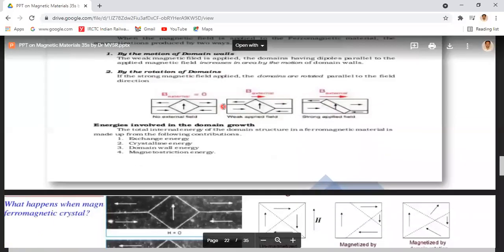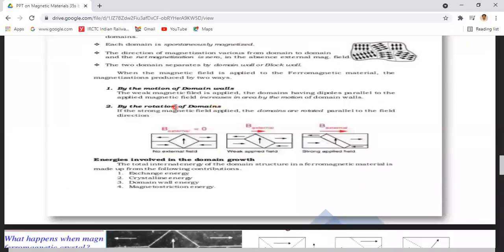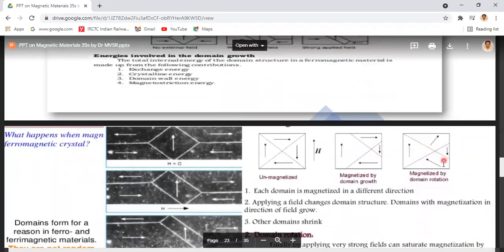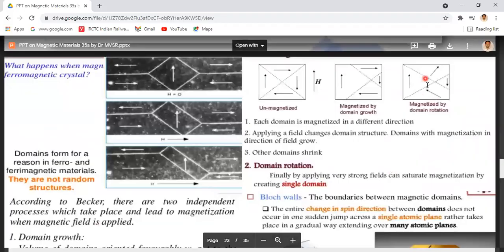By rotation of domains. So the rotation of the domains is observed under the application of a strong magnetic field. That means the domains are rotated here. So this domain is rotated. So this domain is rotated. The rotation is due to magnetization by domain rotation. So rotation of the domain is also observed here.